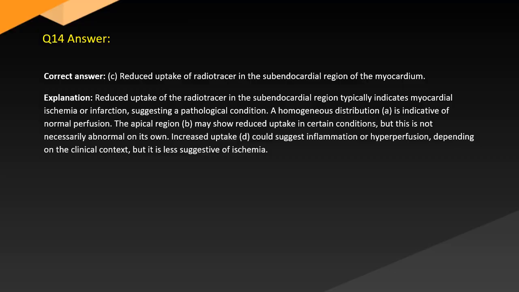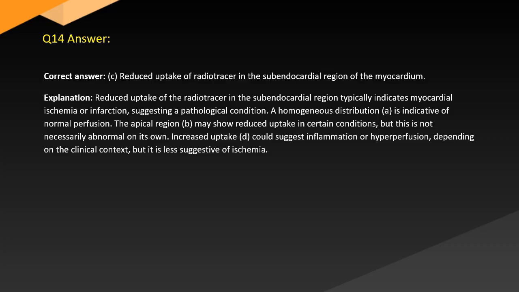Answer. Correct answer. C. Reduced uptake of radiotracer in the subendocardial region of the myocardium. Explanation. Reduced uptake of the radiotracer in the subendocardial region typically indicates myocardial ischemia or infarction, suggesting a pathological condition.